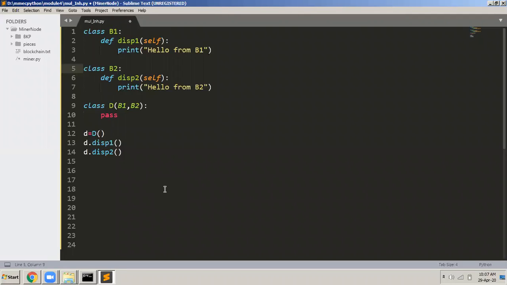They may ask you to demonstrate how polymorphism can be achieved through inheritance. So you have to give this example where there is a function called disp in the base class, and in the derived class you give it a new body. You declare the same function disp and display some other message there. Then create an object of the base class and call that function, create an object of the derived class and call that function, so you can demonstrate like that. So this is polymorphism through inheritance and simple polymorphism.